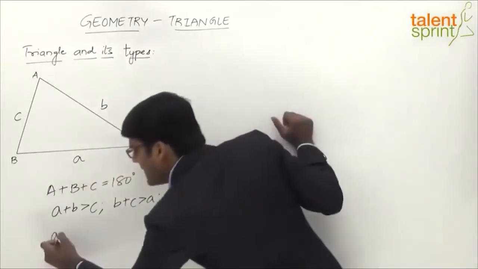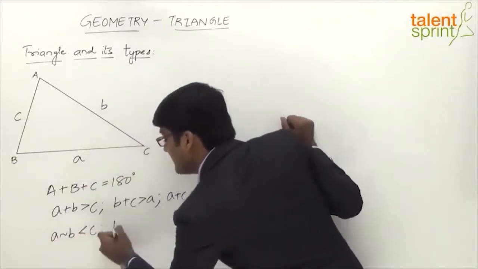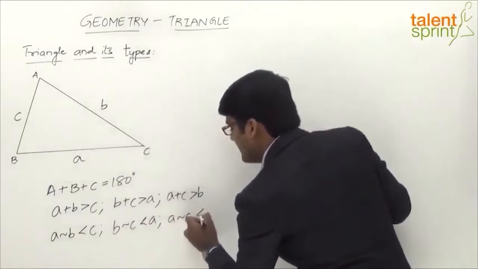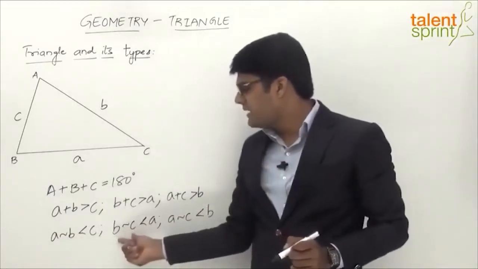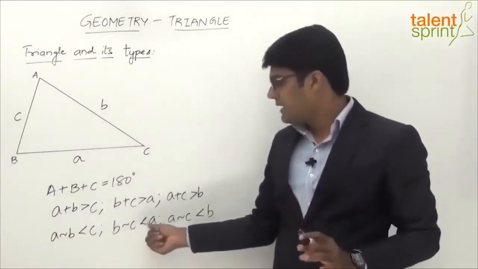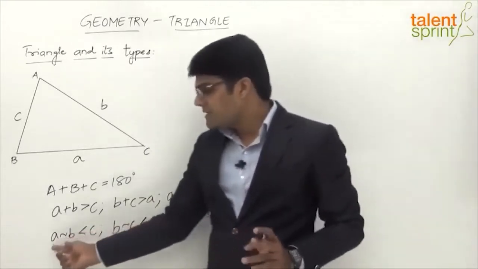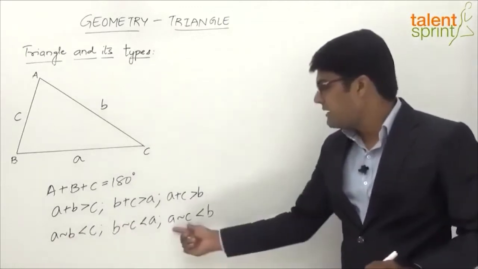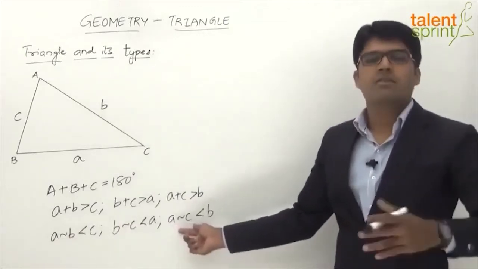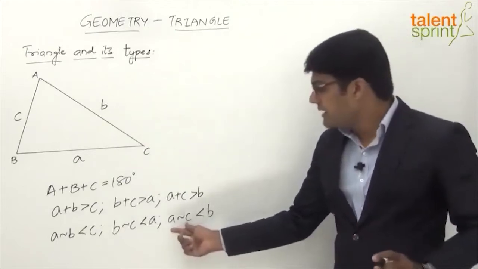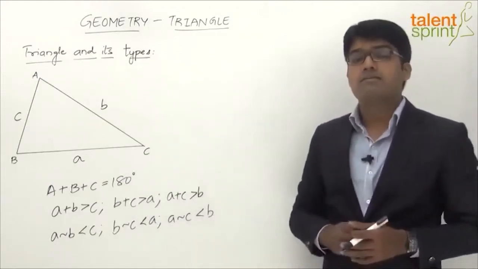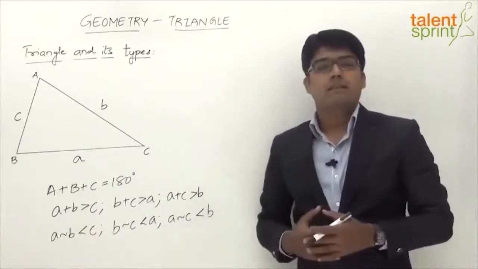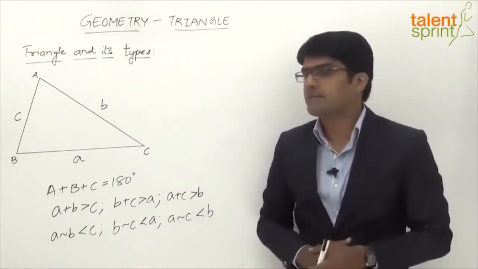So we can say A difference B will be less than C, B difference C will be less than A, and A difference C less than B, right? B difference C is B minus C or C minus B, which will be less than the third side. Likewise, A minus B or B minus A, the positive value there, will be lesser than the third side C, and A difference C, which can be A minus C or C minus A, depending on what is greater there, the difference will be less than B. So the point here is the sum of two sides is always larger than the third side, and the difference of two sides is smaller than the third side, right? Lesser than the third side.